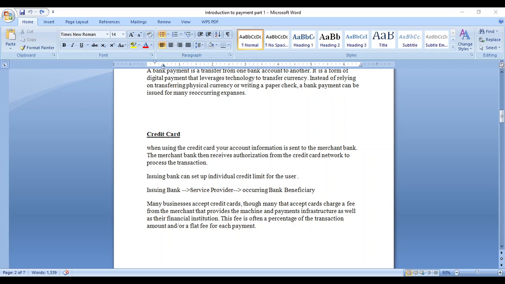If it goes above the limit, you cannot process the transaction. They put a penalty amount. In case you never pay the amount by the due date, they put a penalty amount. But debit card, only the amount in your account you can use. In case you have 10,000 rupees, you can do transactions only for 10,000 rupees.